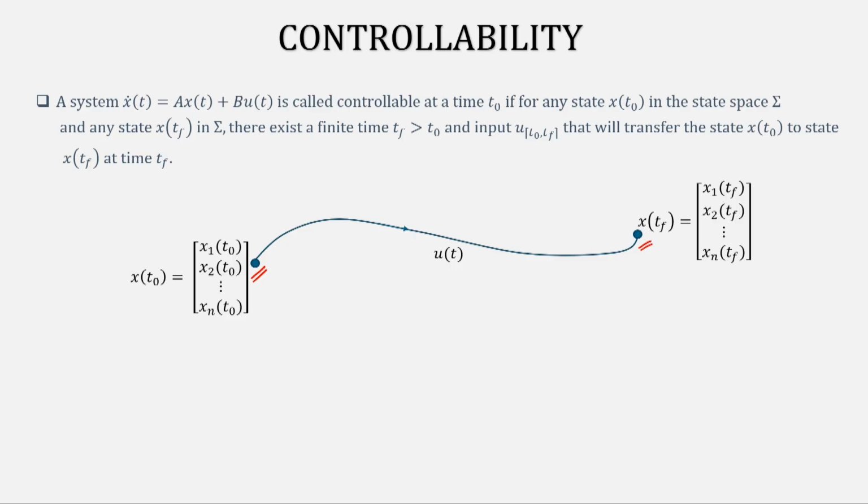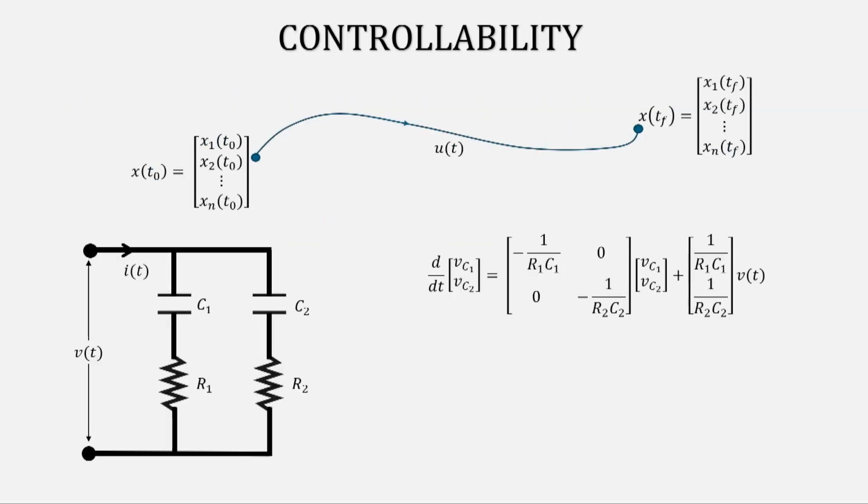As an example, if you take this RC circuit and find out the state equation of this system considering the capacitor voltages to be your states, this is the state equation that you will get, this being your A matrix and this being your B matrix.